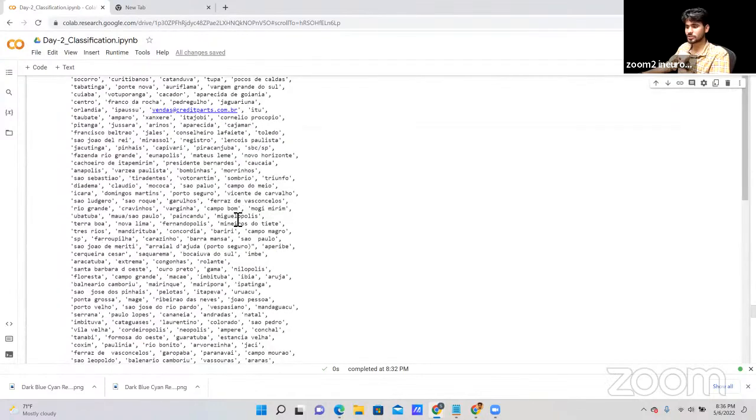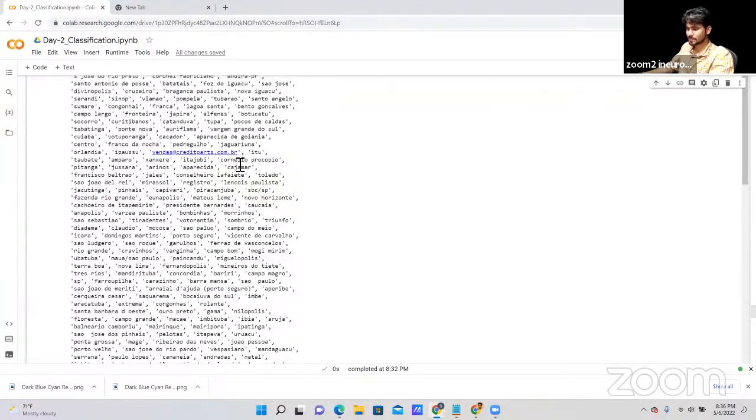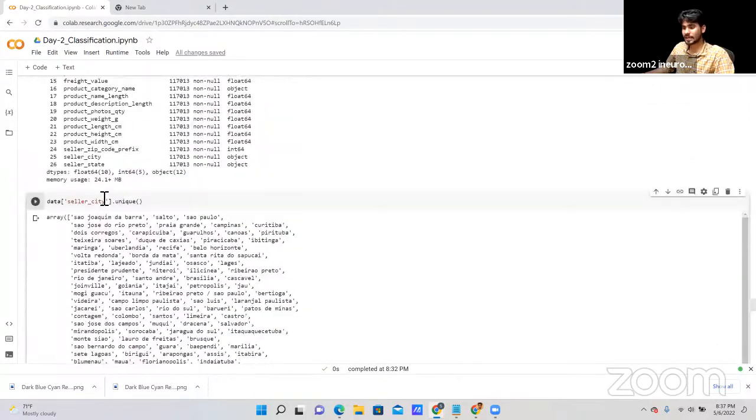Okay, so as you can see, we have a lots of city name. Even as you can see here, somewhere we are getting the website name as well. Okay, sometimes whenever people are writing, they sometimes fill the wrong information. Even we are doing like, if the people are asking for the survey, sometimes we are mentioning our name, but not a correct email ID, not a correct phone number. Okay, we are using a like wrong phone number and wrong email ID. Okay, so same way here in a data set, as you can see, we have some unnecessary data, as you can say, the unnecessary columns we have in this particular seller city data.